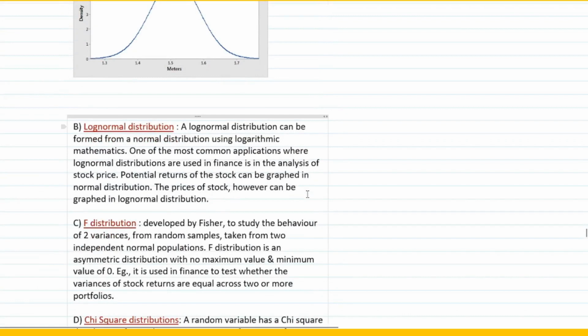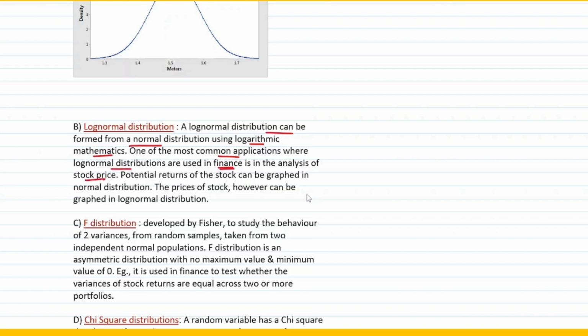Okay, now come to the next one. The next one talks about the log normal distribution. What is log normal distribution? Log normal distribution can be formed from a normal distribution. Again, it is a kind of normal distribution only. The only difference between both being, here you use logarithmic mathematics. You would have studied log in 9th and 10th. So a log normal distribution is again a kind of normal distribution, only difference being it uses log mathematics. One of the most common applications where log normal distributions are used is finance. So where do you use it in finance? In the analysis of stock prices.